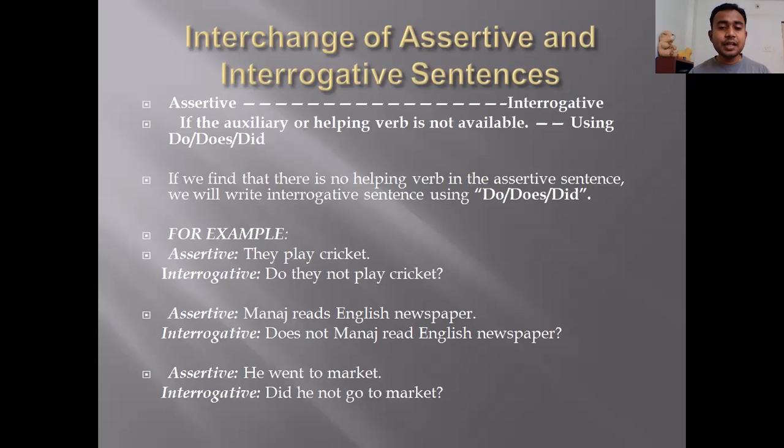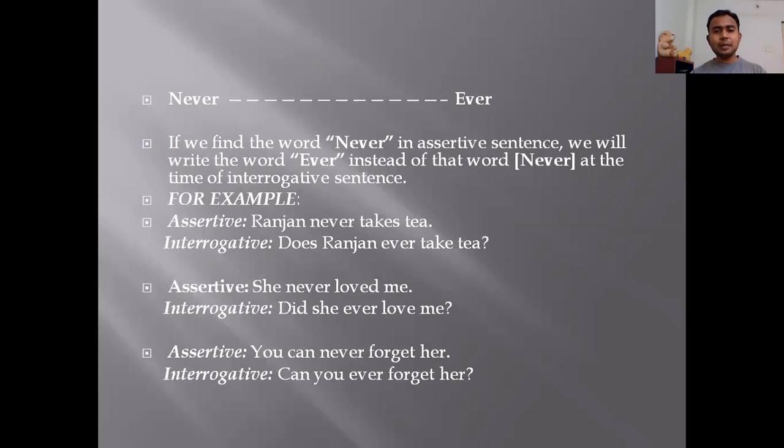Third assertive sentence. He went to market. Interrogative will be, did he not go to market? Right? So these rules we have seen, when to use do, when to use does, and when to use did. Now sometimes you may come across some sentences in which you have a word like never. So if the assertive sentence has got the word never, you have to use the word ever in the interrogative sentence.